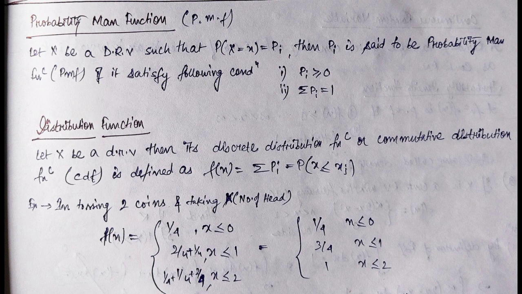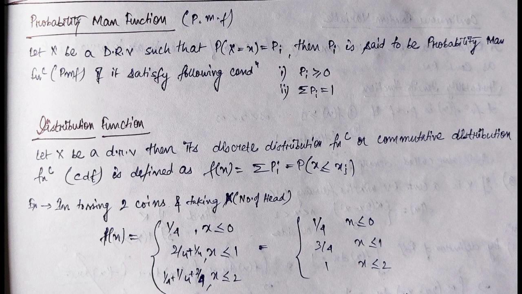F(x) will come out to be 1 by 2 plus 1 by 4 for the condition x less than equal to 1. Means here x equal to 0 and x equal to 1 both are considered. So here F(x) we get 1 by 2 plus 1 by 4 equal to 3 by 4.